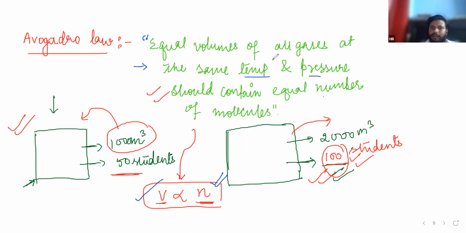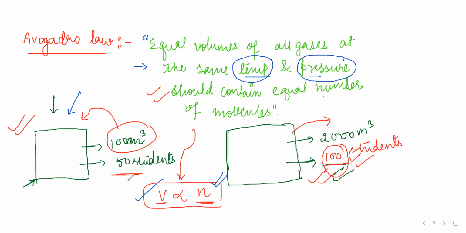The condition is that the temperature must be the same and the pressure must be the same. If you change the temperature or pressure, it might affect this. Sir, if pressure is more, then more students can be there.